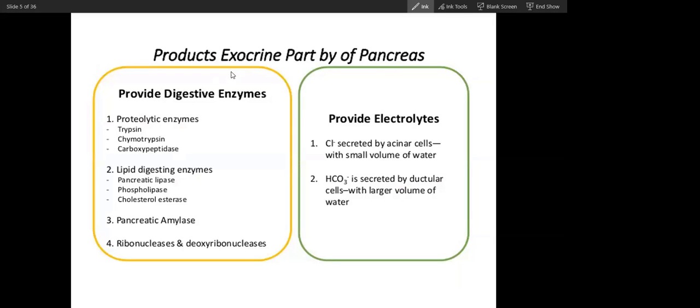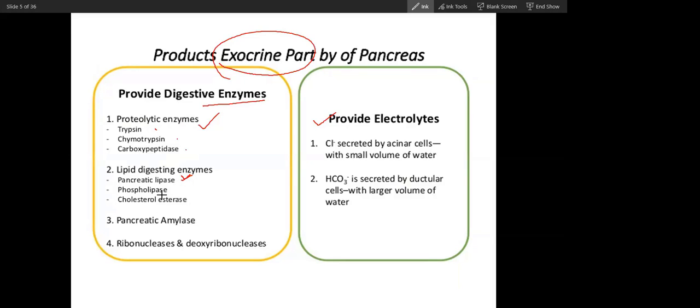Just first look at the exocrine part of the pancreas. The exocrine part of the pancreas has enzymes and electrolytes. So these are the enzymes. It is not that new. Proteolytic enzymes are trypsin, chymotrypsin, and carboxypeptidase. And the lipid digesting enzyme is lipase. So lipase is the lipid digesting enzyme.